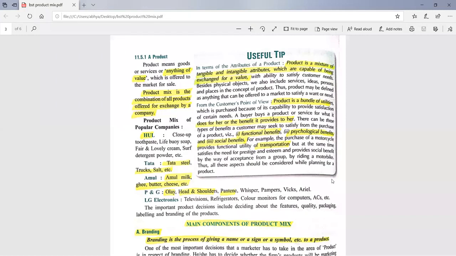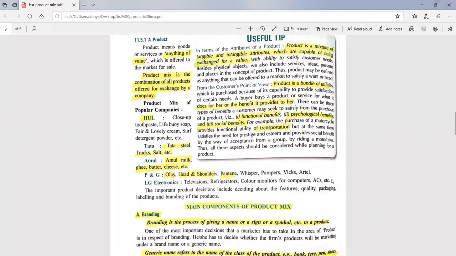Functional means the main benefit or the main function of the product for which we are buying. Like if we want to entertain ourselves, then in our home we can buy a TV. That will be only the functional benefit. Any normal TV we can buy, so we can watch TV and fulfill the need of entertainment. But if we buy an LED or OLED 65-inch TV, it will give us psychological as well as social benefit, because we will feel highly reputed in the society that in our overall society I have this much big TV and others do not.